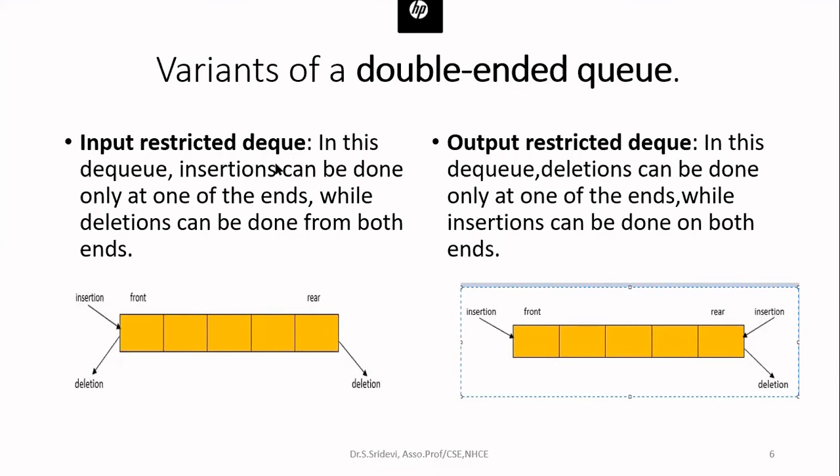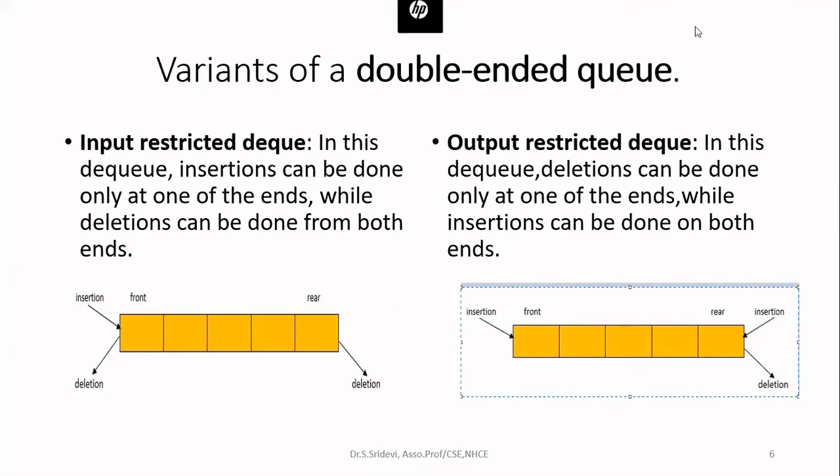In case of an input restricted queue, insertion can be done only at one end of the queue, whereas deletion can be done at both the ends. Here I have given insertion at the front end, deletion at both the ends. In some books, they will say insertion at the rear end, deletion from both the ends. Either is correct. They didn't mention in which end you can insert. They said you can insert in one end, whereas you can delete at both the ends. So insertion can be done either at the front end or at the rear end, whereas deletion can be done at both the ends. This is called an input restricted queue, where you are restricting your input to one end only.